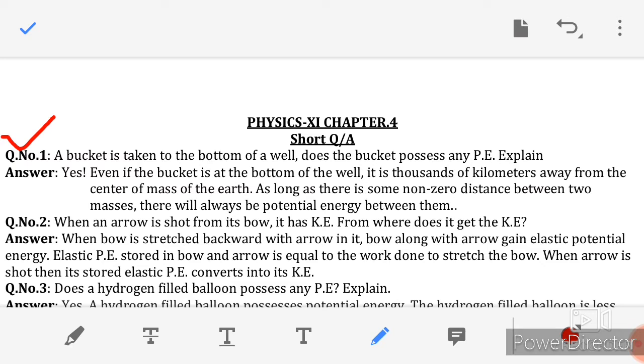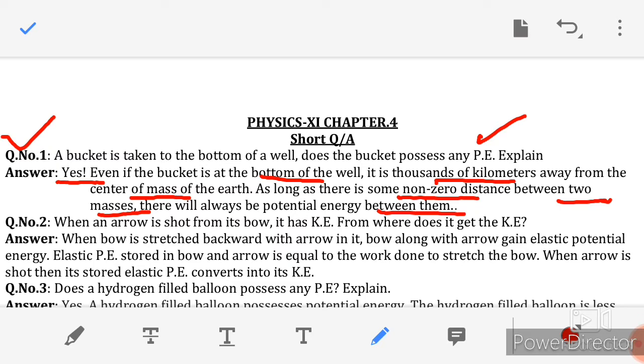Question number 1 is, a bullet is taken to the bottom of a well. Does the bullet possess potential energy? Explain. So the answer is yes. Even if the bullet is at the bottom of the well, it is thousands of kilometers away from the center of mass of the earth. As long as there is some non-zero distance between the two masses, there will always be a potential energy between them. So this is the question number 1.